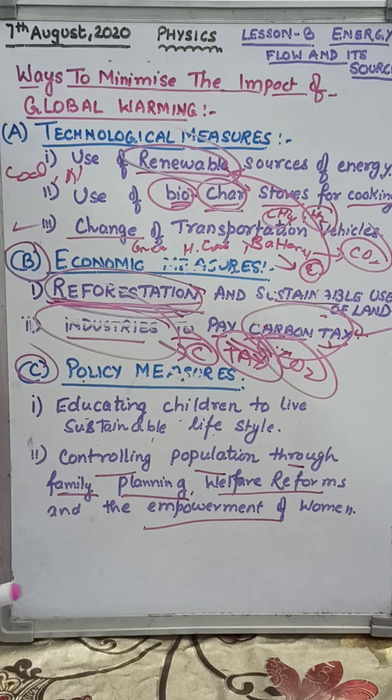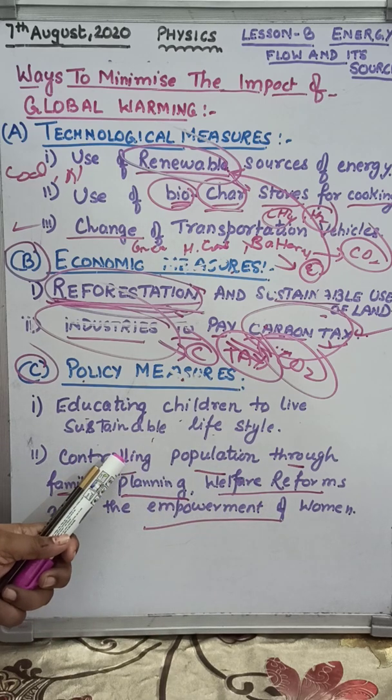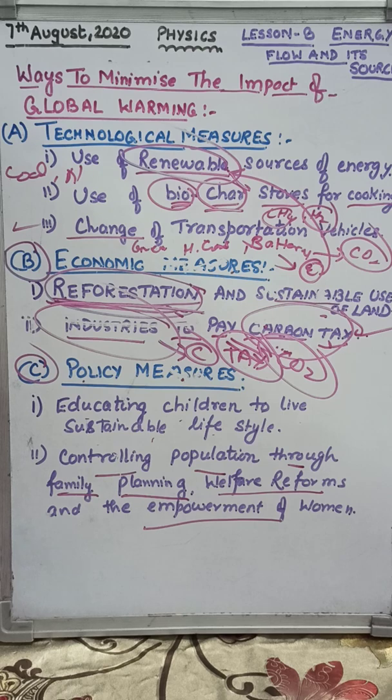Third one, empowerment of women. That means freedom to choose their future, and women should be educated, because educated women are more conscious about the family due to their career commitments. So these are your ways to minimize the impact of global warming.